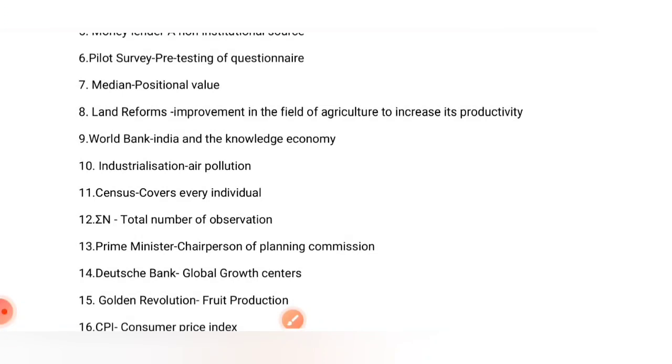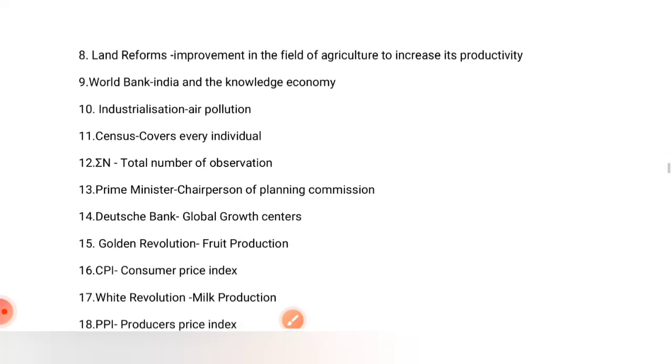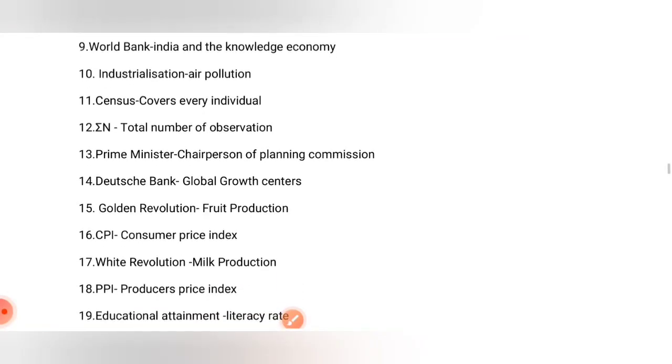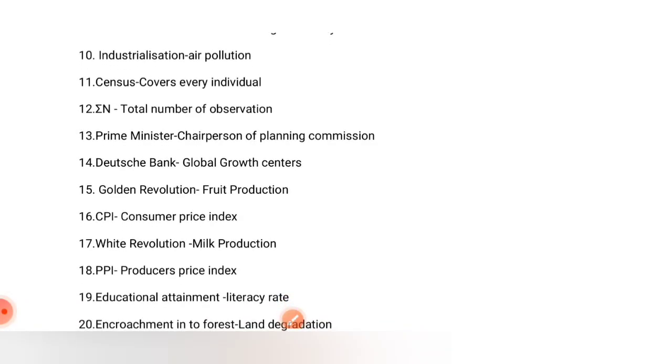Land reform is improvement in the field of agriculture to increase its productivity. World Bank, India and the knowledge economy. Industrialization leads to air pollution. Census covers every individual. Sigma n means total number of observations. Prime Minister is the chairperson of the Planning Commission. Deutsche Bank is the global growth center. Golden Revolution is fruit production.